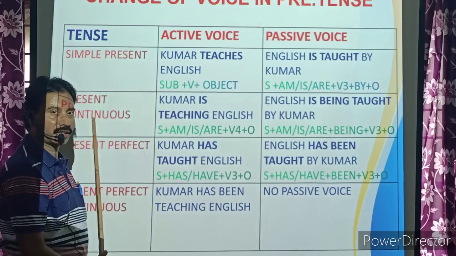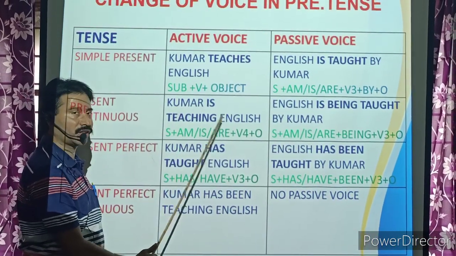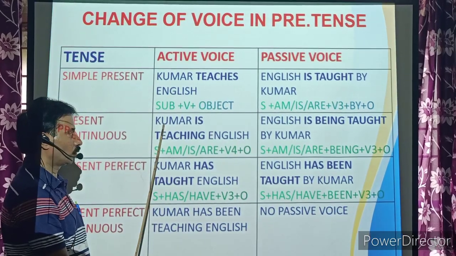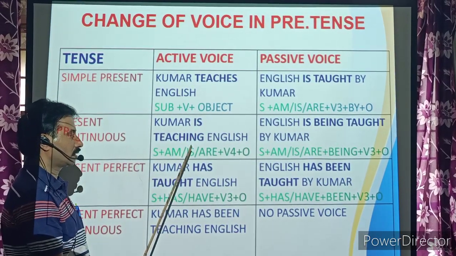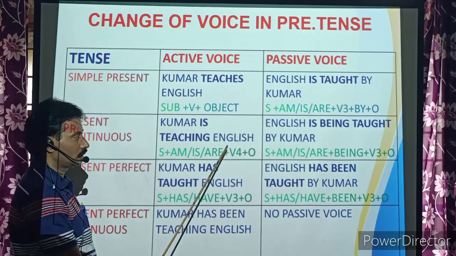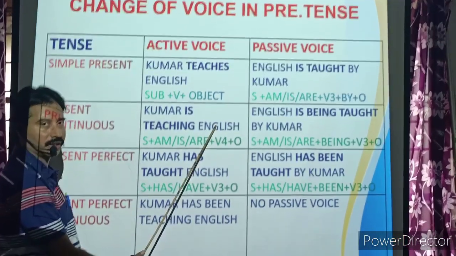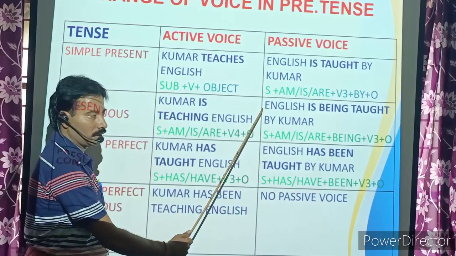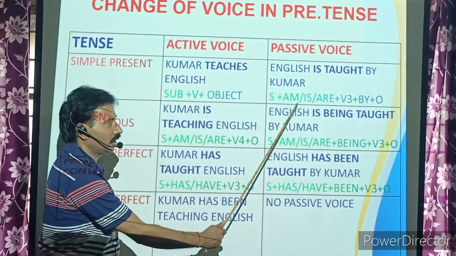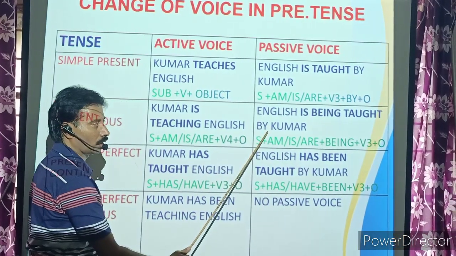Now coming to present continuous. Kumar is teaching English. Kumar is subject, is is the helping verb, teaching is V4, plus object English. When we convert this sentence into passive form, English is being taught by Kumar.